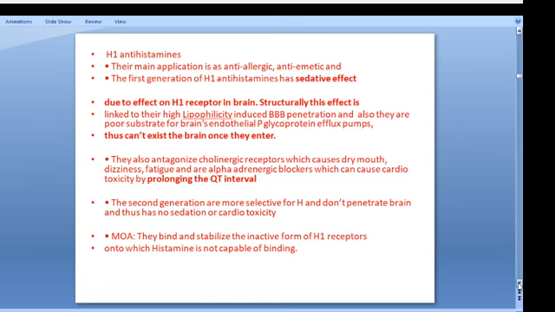This happens due to the effect on H1 receptors in the brain. The first generation acts on the brain. Structurally, this effect is linked with their high lipophilicity, which induces blood-brain barrier penetration, and they are also poor substrates for brain endothelial P-glycoprotein efflux pumps. So what will happen? Once it enters the brain, it can't exit. That's why it has the sedative effect. They also antagonize cholinergic receptors, which causes dry mouth.